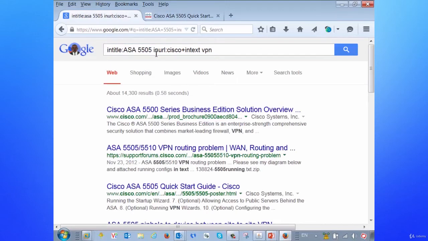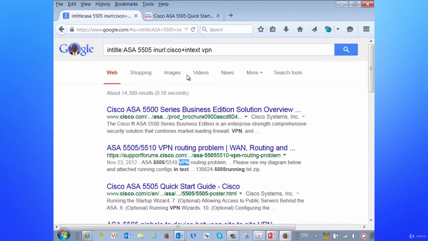And as you can see, we get a few results back, as in 14,300. But what we're basically seeing is we have in the title ASA 5505, kind of like what we had here. We have in the URL of Cisco, right? So somewhere in the URL, regardless of where, it needs to have Cisco in it, which it does. And then within the text itself, it should have VPNs. So as you can see here, we see the text and it's mentioning the VPN, right?